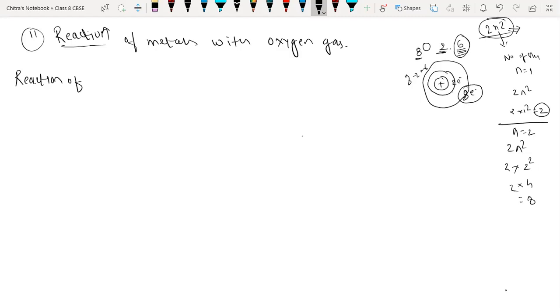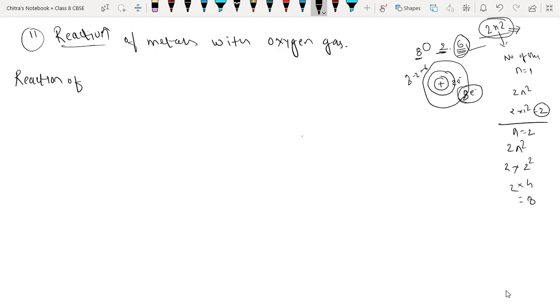So what is the octet rule? We have already discussed it. The octet rule says that to acquire stability, an element or atom must have 8 electrons in its outermost shell.